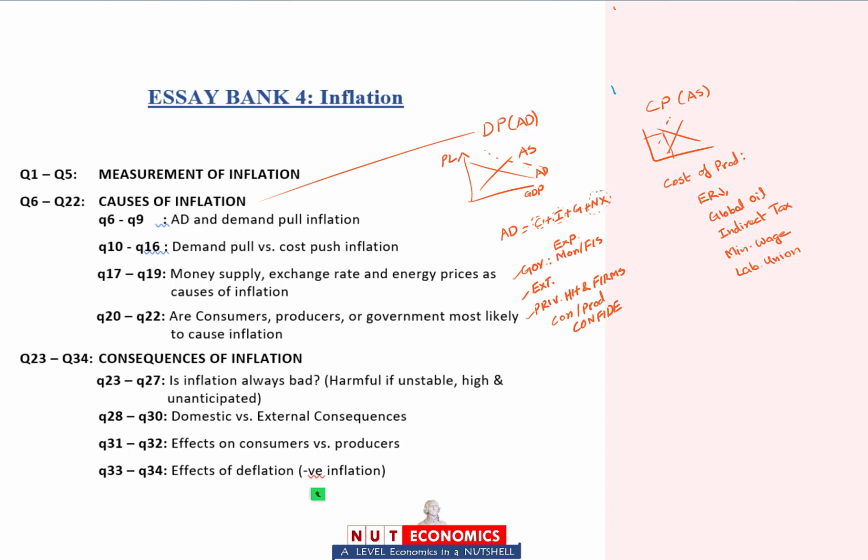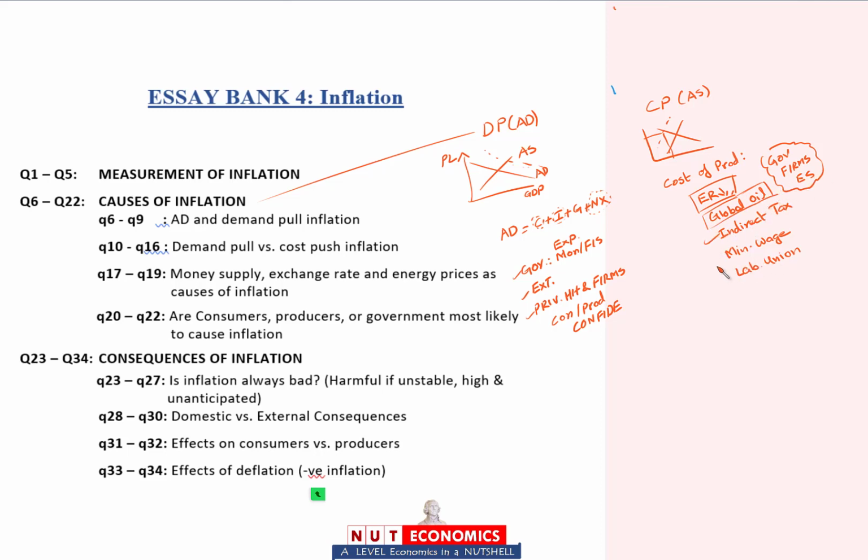Now here on the cost push inflation side, you can again think in terms of who amongst the government or the firms or the external sector is responsible for cost push inflation. So exchange rate, you can say this is an external source of inflation. Global oil prices rising, that is again an external source of inflation.